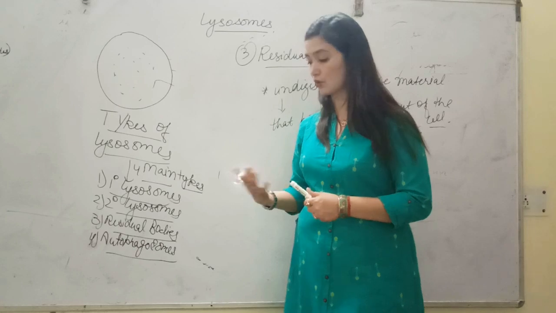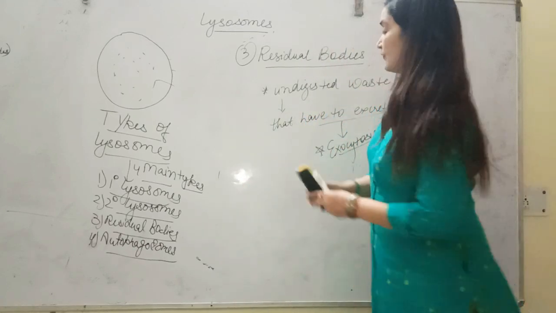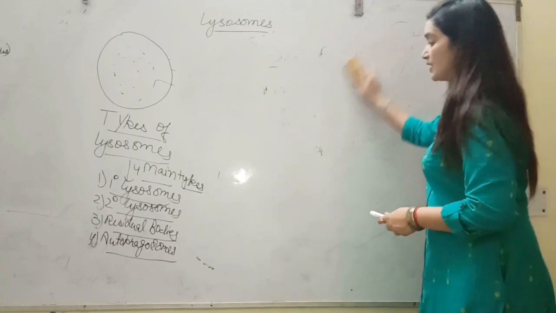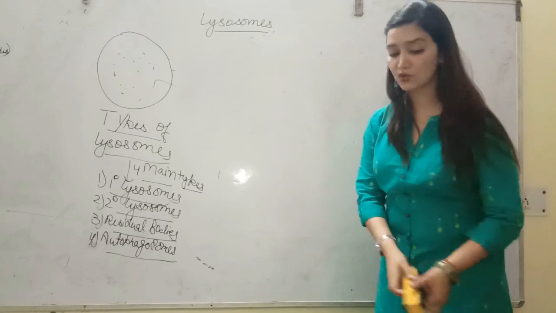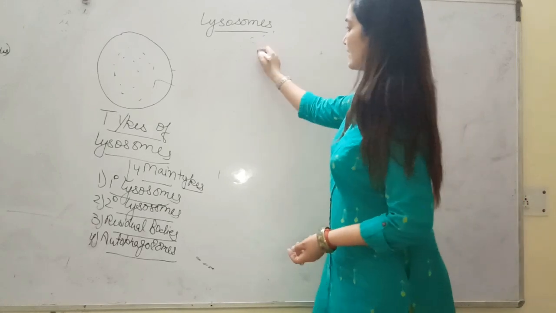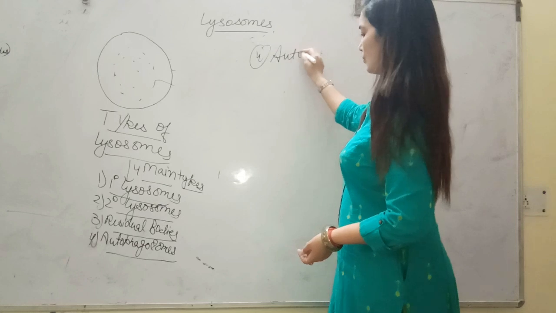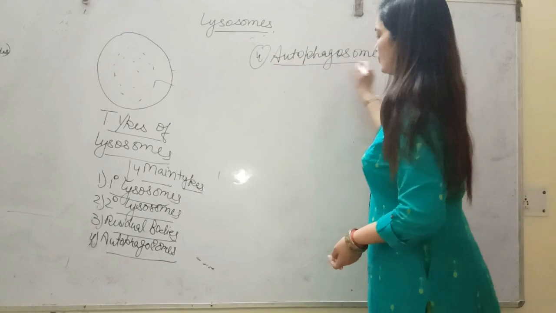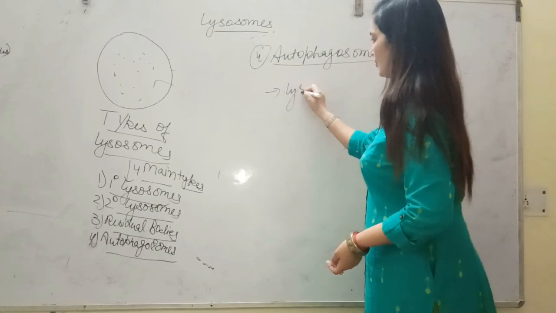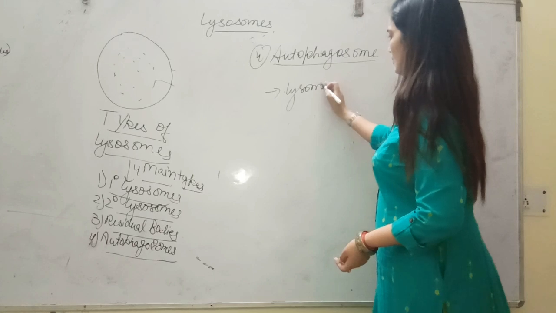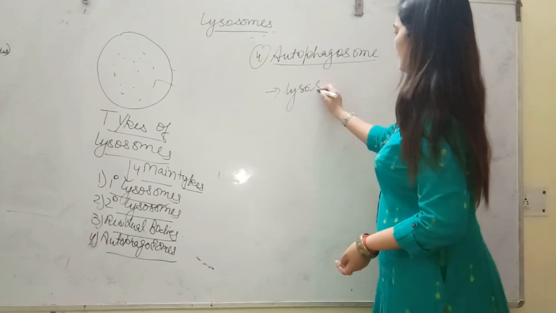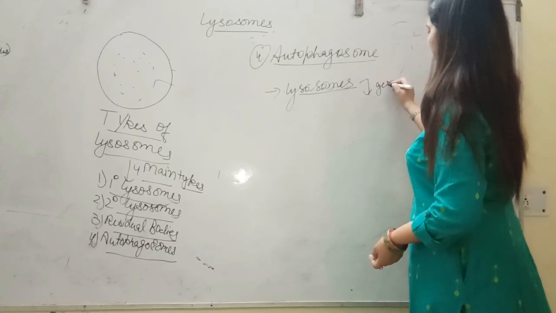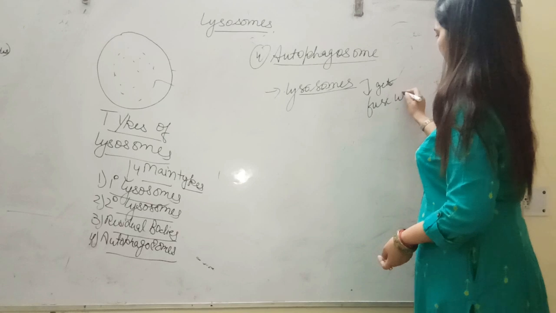And next we are coming to autophagosome. Sometimes what happens, students, whenever some waste materials are accumulated or present inside cells, some cell debris and some worn out cells. So what happens? As I have told you, sometimes these lysosomes, autophagosomes, they also get fused with